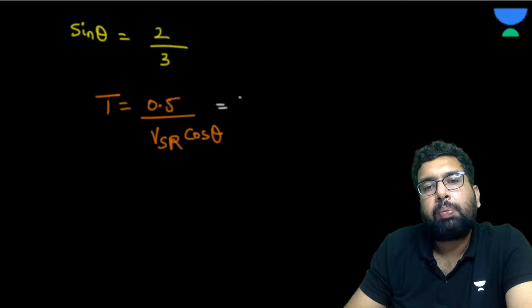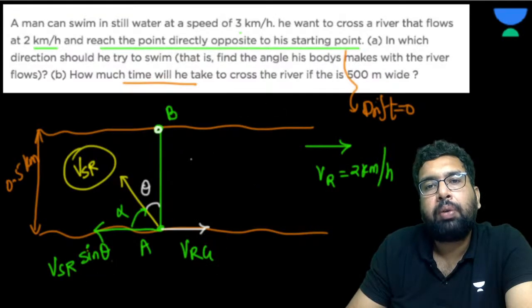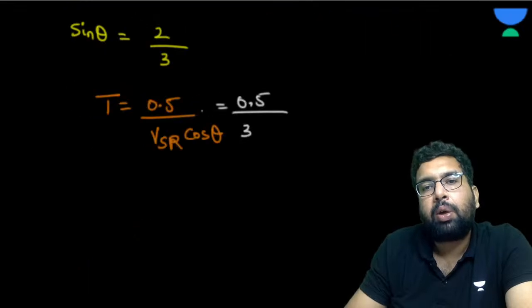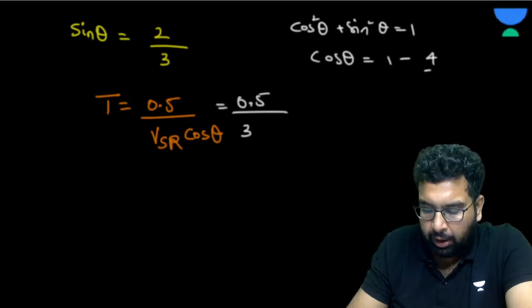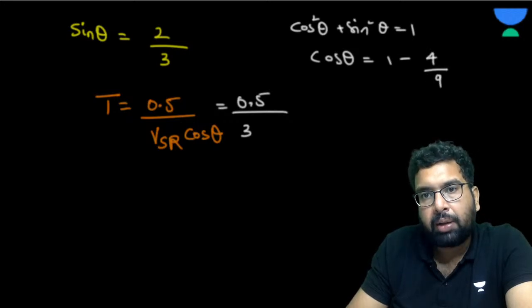So this is going to be 0.5 over the velocity of swimmer with respect to river, which is 3, times cos theta. And what is cos theta? We know cos square theta plus sine square theta is equal to 1, right? So cos theta is going to be root over 1 minus sine square theta. So that is root over 1 minus 4 by 9.